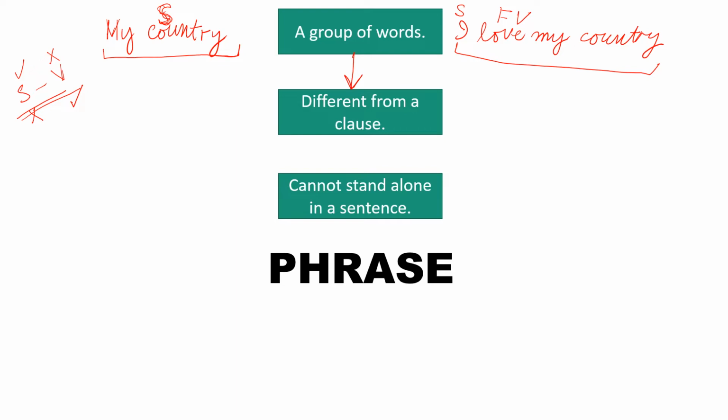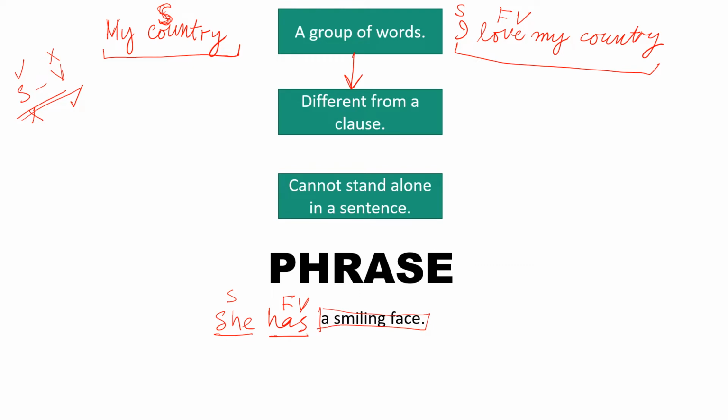Acha, and phrase cannot stand alone in a sentence. Let me give you an example. If I say a smiling face, now a smiling face, this group of words cannot stand alone in a sentence, right? लेकिन अगर मैं लिख देता हूँ she has a smiling face. अब आप देखो, she is the subject, has is a finite verb. Now this whole bunch of words, she has a smiling face, makes some sense. But if we just talk about a smiling face, it cannot stand alone in a sentence.